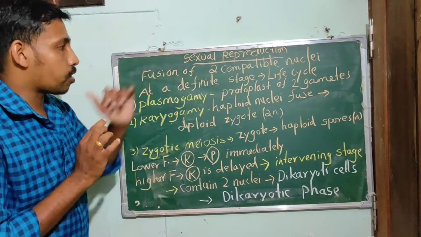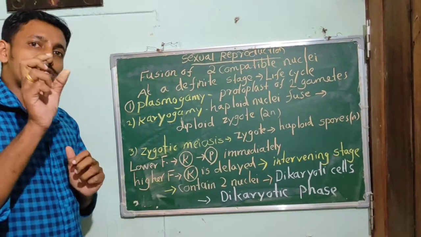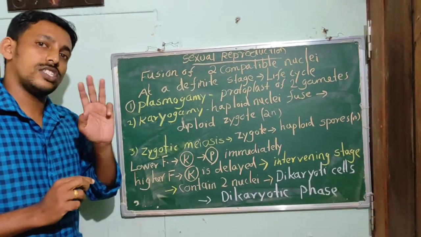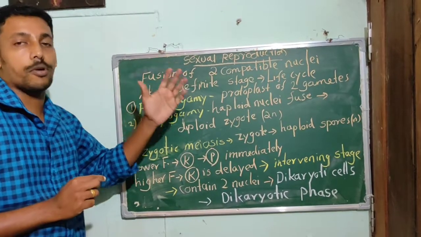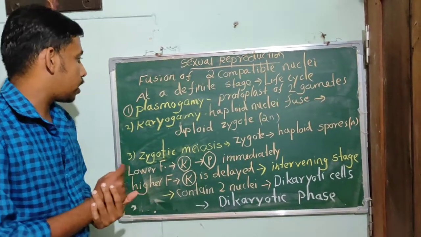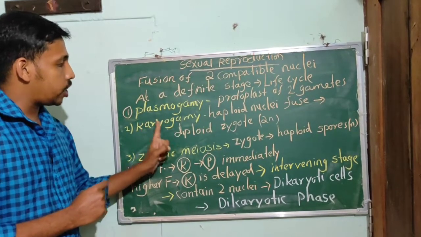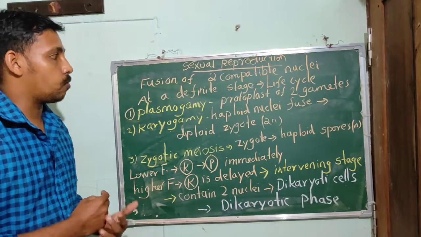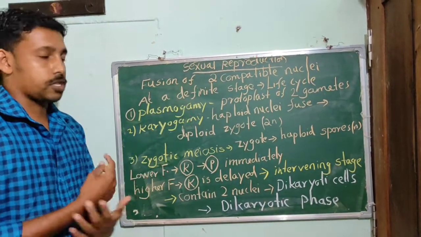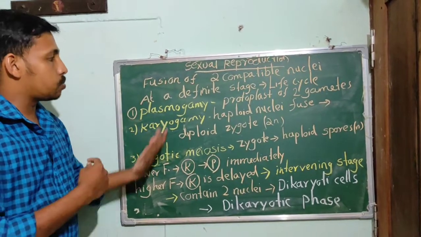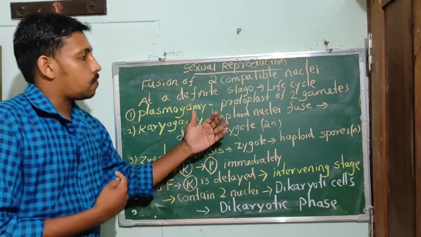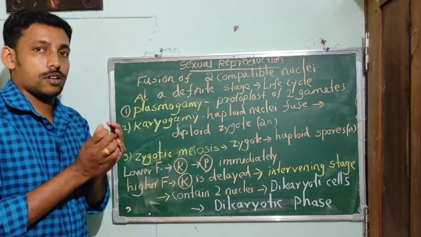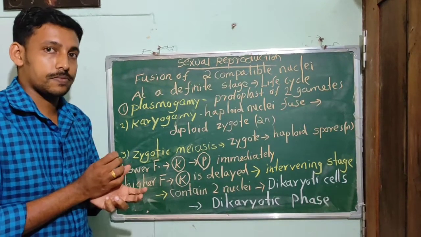This sexual reproduction consists of three steps: plasmogamy, karyogamy, and zygotic meiosis. These are the steps involved in sexual reproduction. What is meant by plasmogamy? It is the fusion of the protoplasts of two gametes.